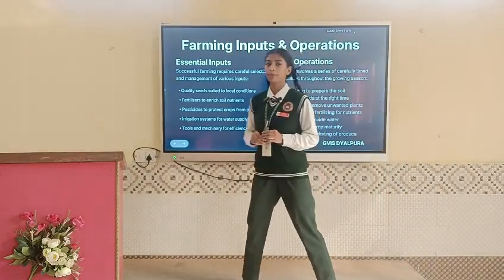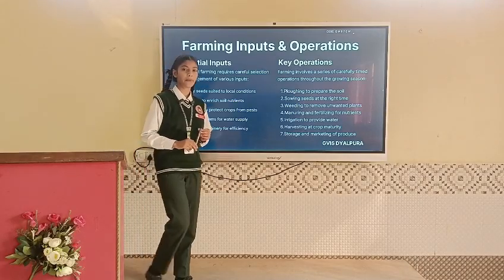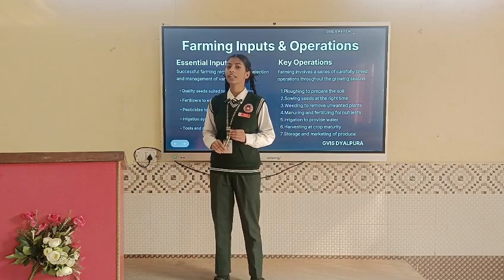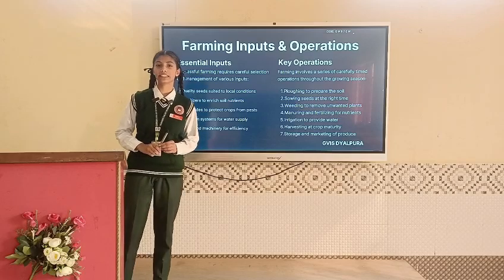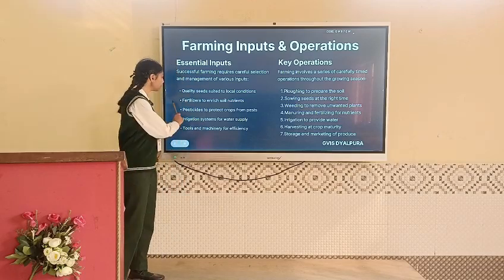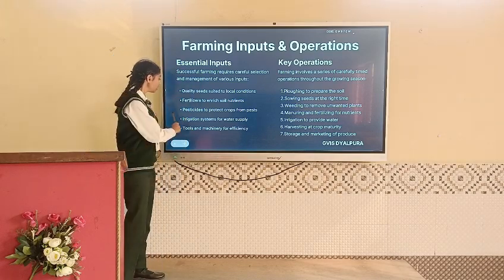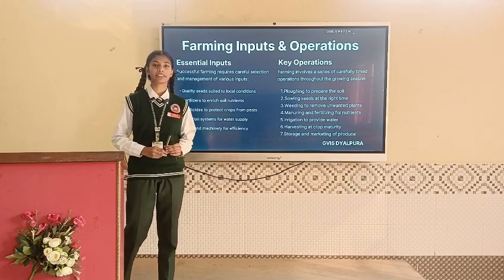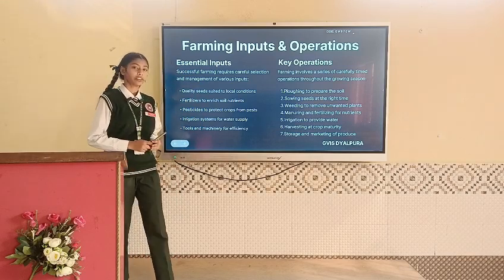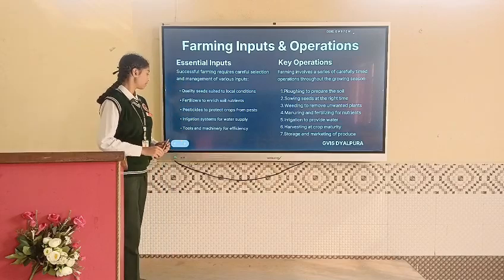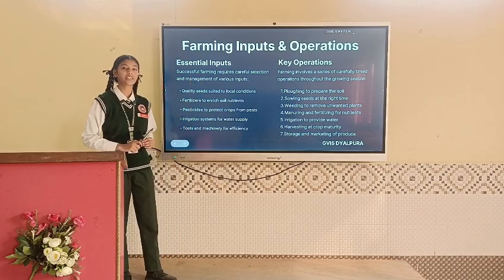Now, what are farming inputs and operations? Let's discuss them. First, if we want a successful farming, then we have to add some essential inputs. First one is high quality seeds. We have to use high quality seeds like HYV. Second one is fertilizers. We have to add fertilizers that enrich soil nutrients. Third one is pesticides. We have to add pesticides to protect our crop from pests. Fourth is irrigation. We have to provide water to our crops. Fifth and last, tools and machinery are also essential inputs for successful farming.